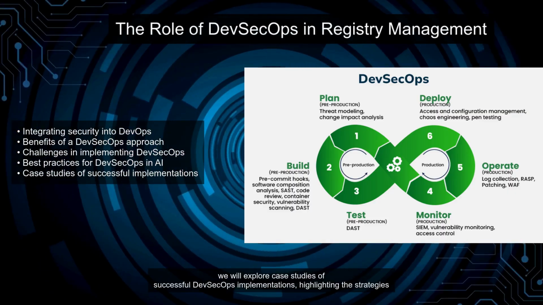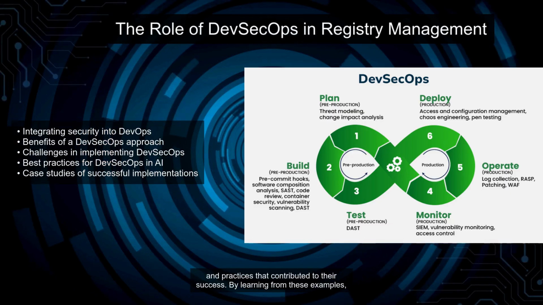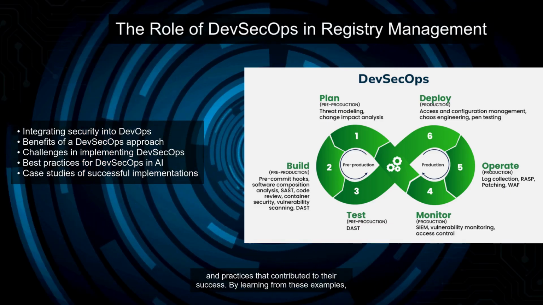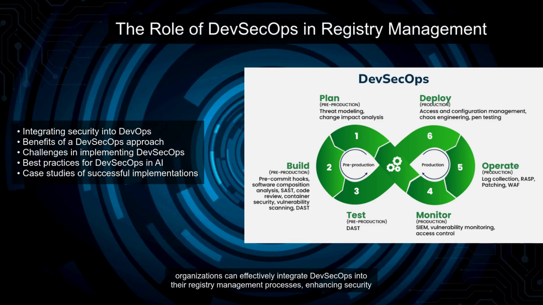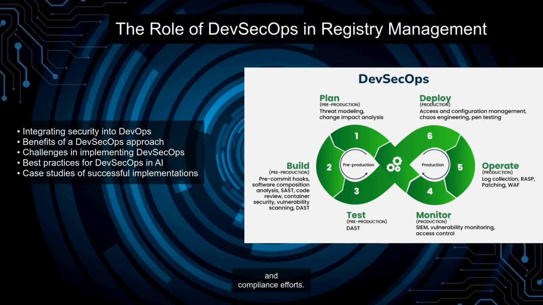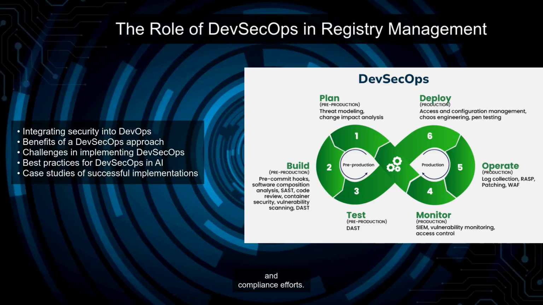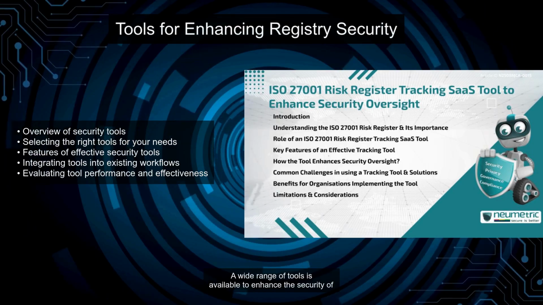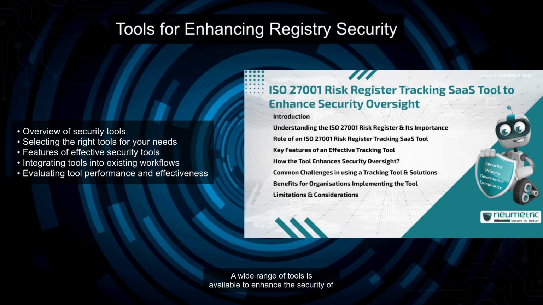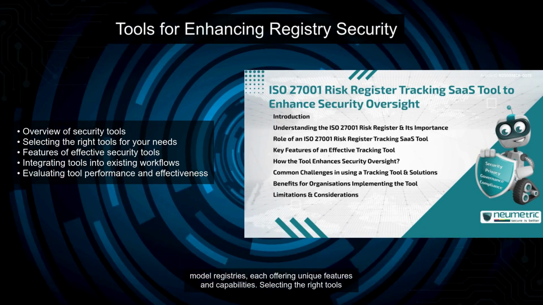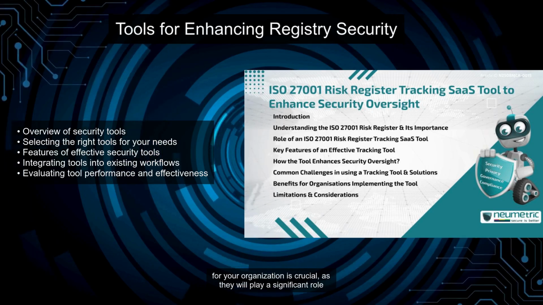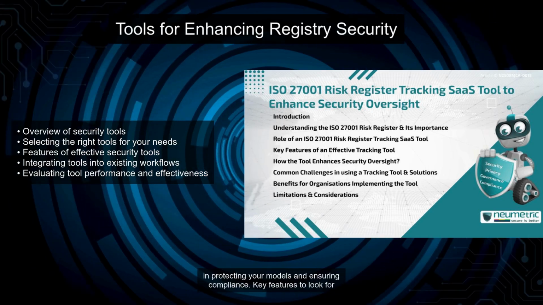Throughout this section, we will explore case studies of successful DevSecOps implementations, highlighting the strategies and practices that contributed to their success. By learning from these examples, organizations can effectively integrate DevSecOps into their registry management processes, enhancing security and compliance efforts. A wide range of tools is available to enhance the security of model registries, each offering unique features and capabilities. Selecting the right tools for your organization is crucial, as they will play a significant role in protecting your models and ensuring compliance.